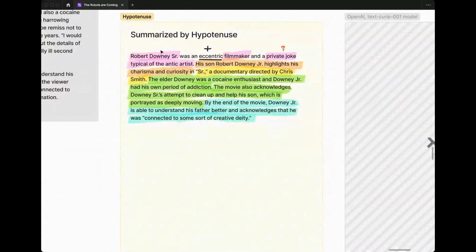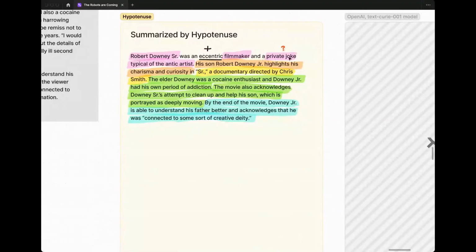There's nothing in this review that uses the word eccentric to describe Robert Downey Sr. So this is an idea that Hypotenuse is apparently gleaning from statements throughout the document and adding in here. And I'll be honest, from what I've read of this review and color coding these, eccentric seems like a pretty apt word to describe Robert Downey Sr. But it was really interesting to see the AI come to that conclusion.